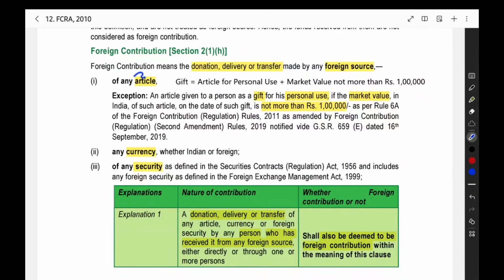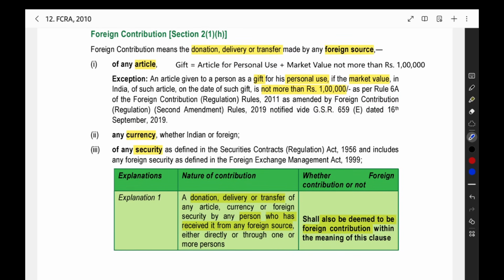Now we can see the definition for the foreign contribution. Here when you see foreign contribution, it means the donation, delivery or transfer made by any foreign source. So from a foreign source you are getting the donation, delivery or transfer. Donation means you are getting it, delivery means they are going to give it to you, transfer means they are transferring it. Those are all simple words only, nothing to explain there. They are donating, delivering or transferring. The foreign source is doing that.